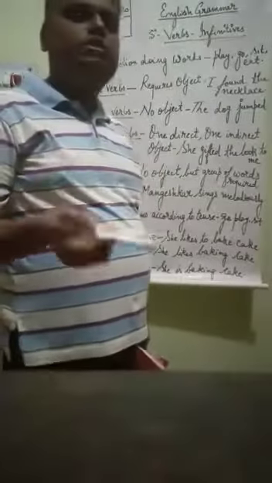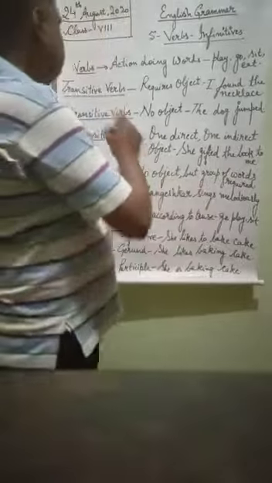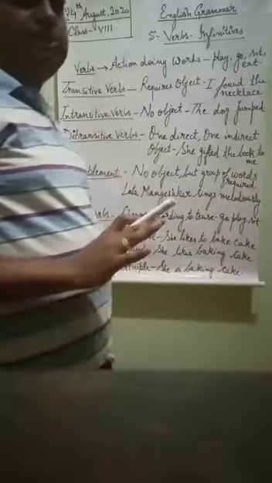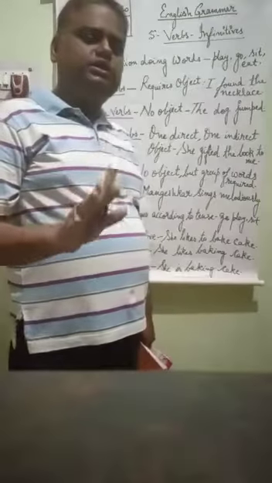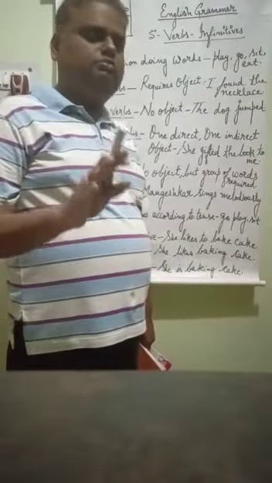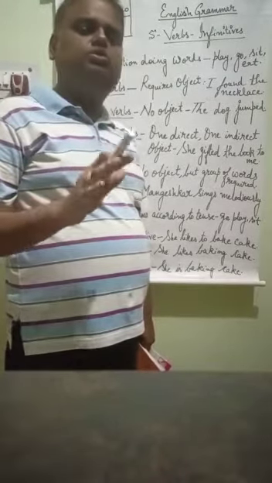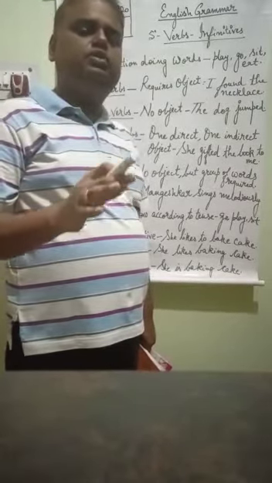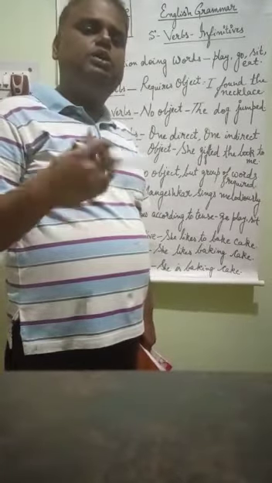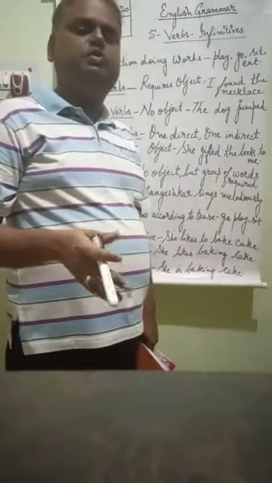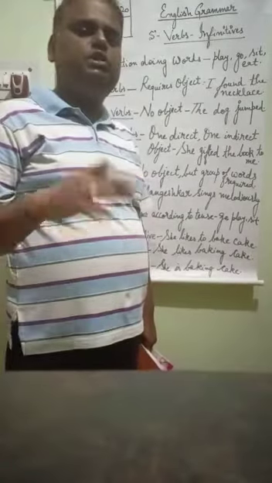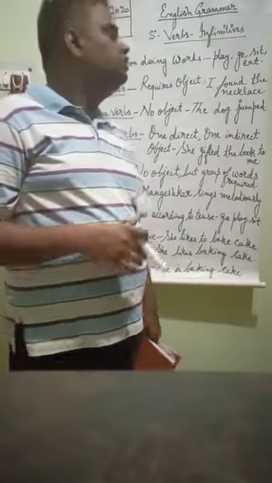Now we will study the types of verbs. First is transitive verbs. It is a very easy lecture. If you listen to it properly, I am very sure you will be able to understand it quite nicely, and you will be able to do the exercise given on the basis of this chapter. But only if you listen to the lecture carefully. So first of all, the transitive verb.